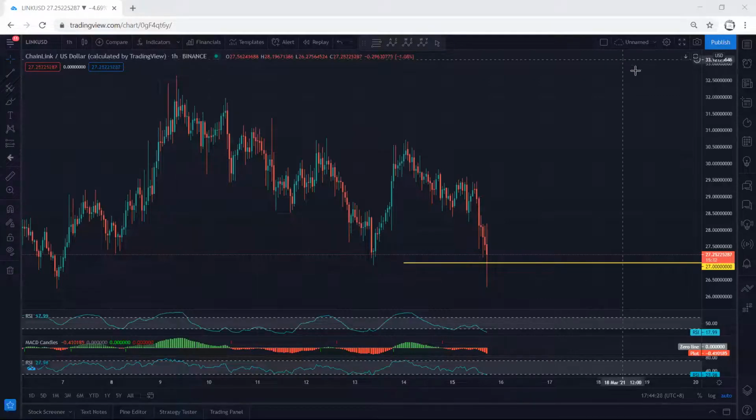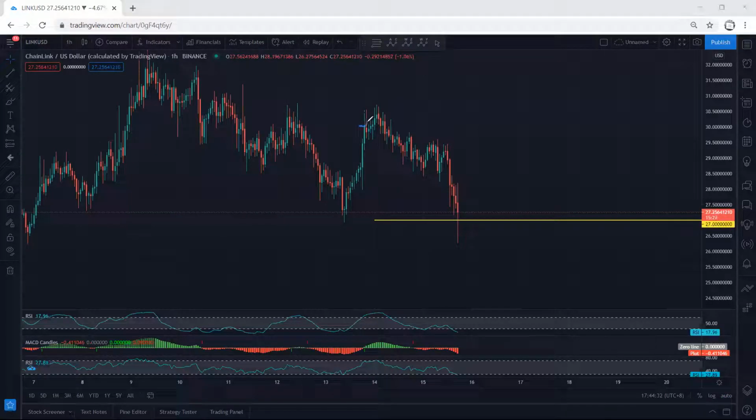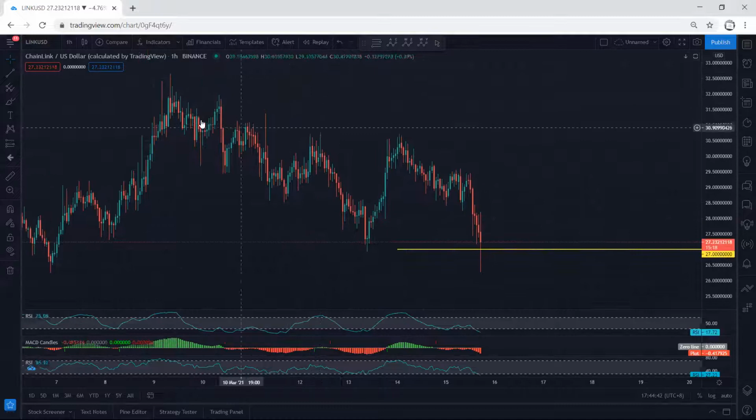We start with the 1 hour chart. I just want to give a quick update. If we refer to our analysis when the price was here, we mentioned the possibility that the price can drop and retest this low, because if you remember, since the price was within this move, we put this line at 27.